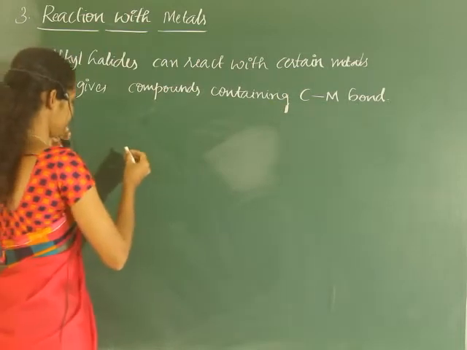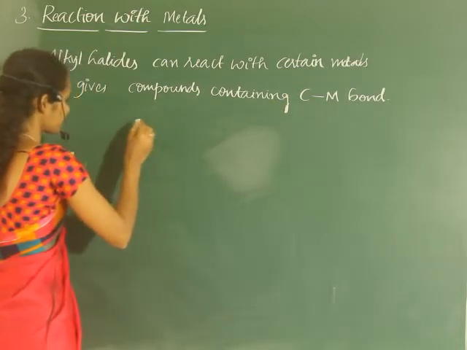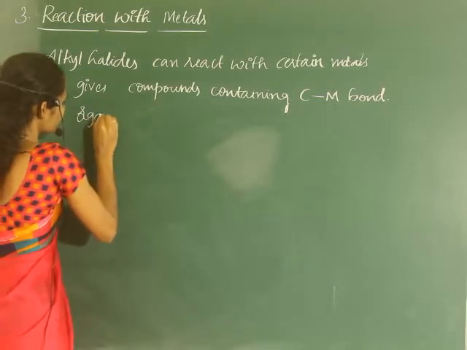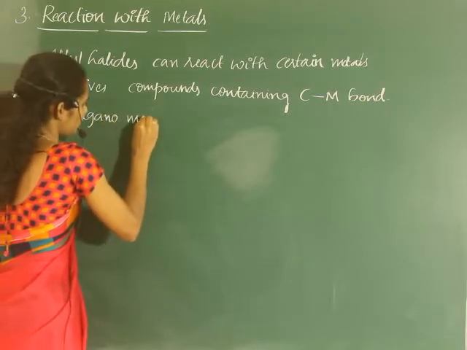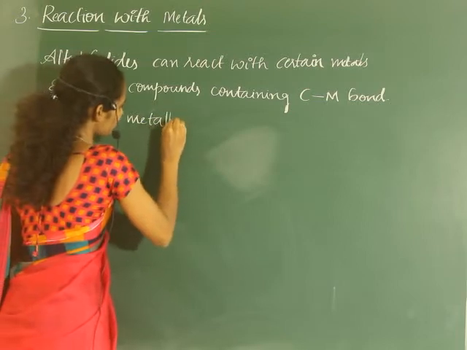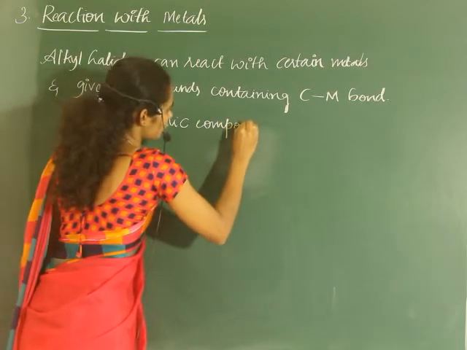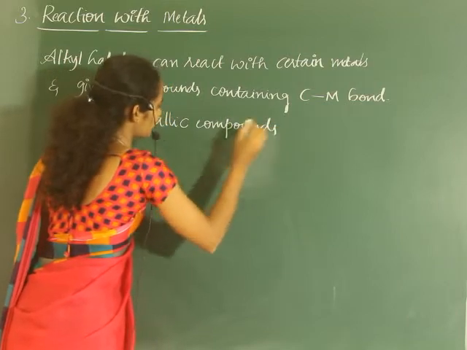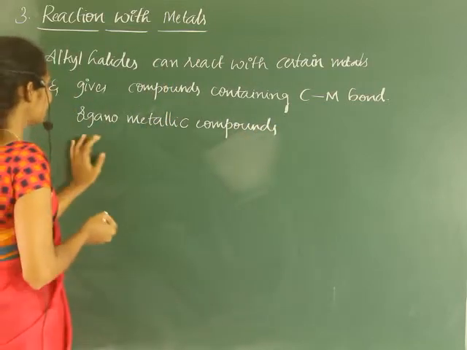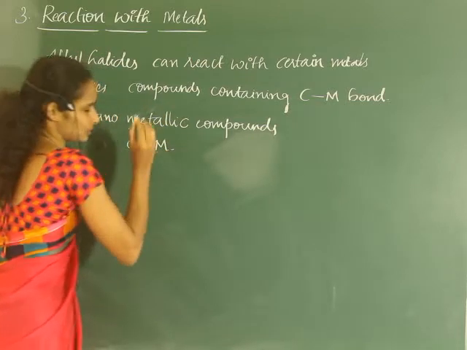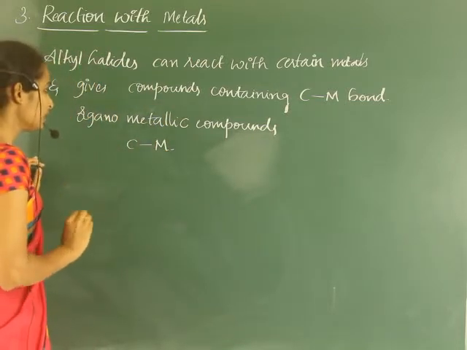This is called organometallic compounds. So compounds formed are called organometallic compounds. Hope it is clear for you. Organometallic compounds are nothing but carbon bonded to certain metals.